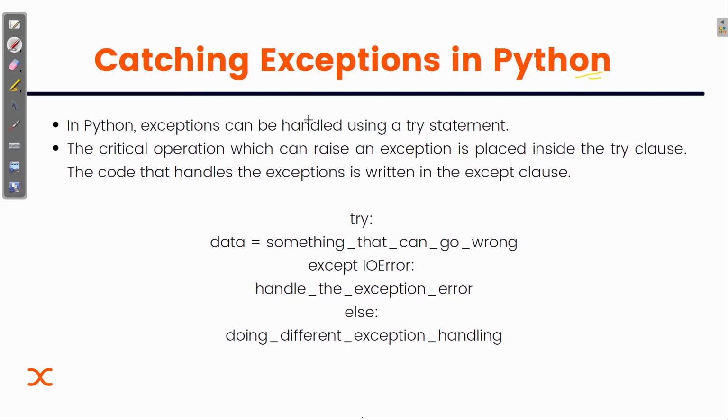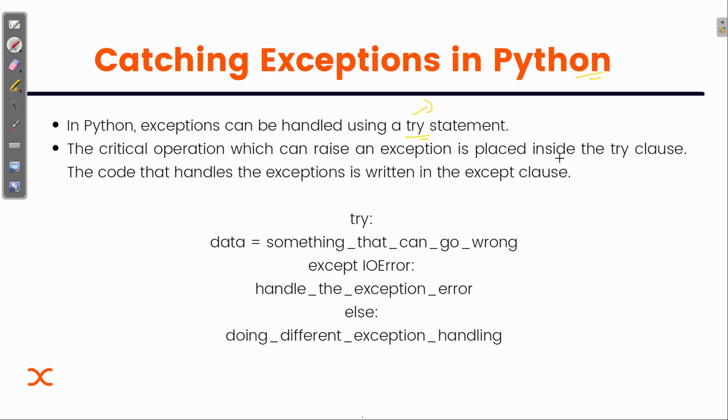In Python, exceptions can be handled using a try statement. Now this is a keyword I'm going to tell you about. If you are clear with the concept of if-else and conditional statements, then there will be no problem here. It's very simple. The critical operation which can raise an exception is placed inside the try clause.